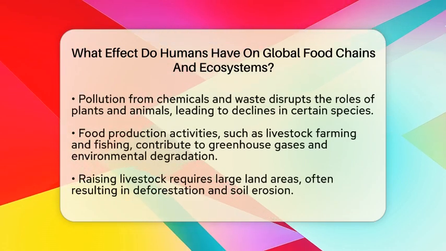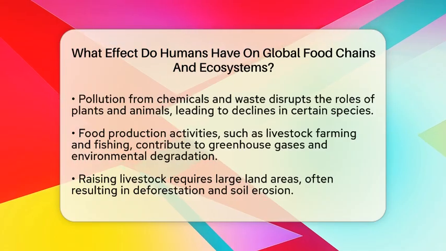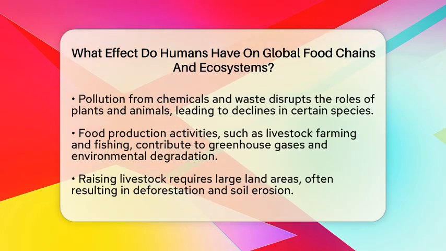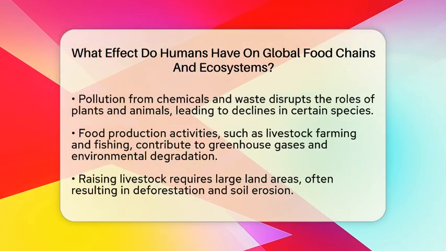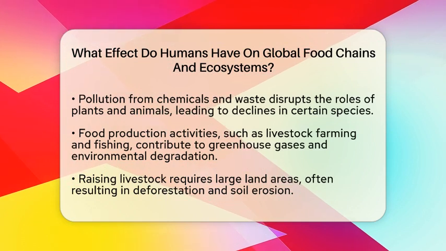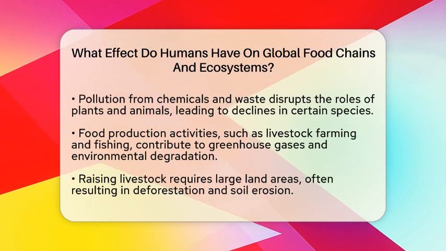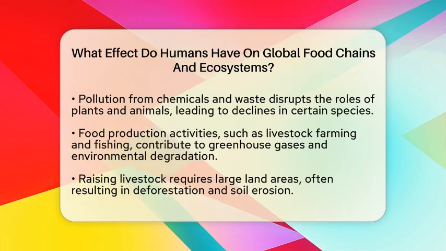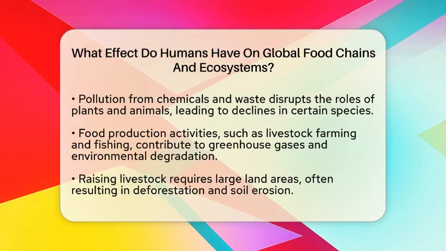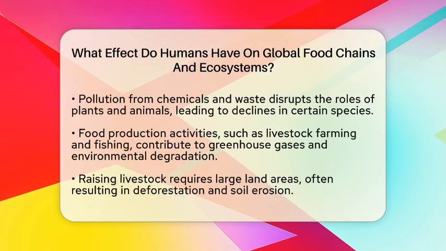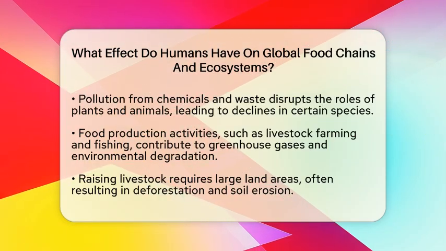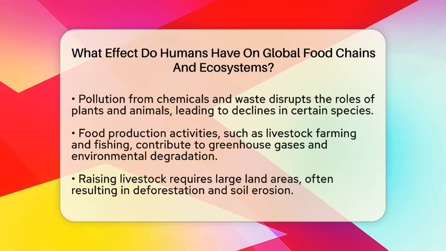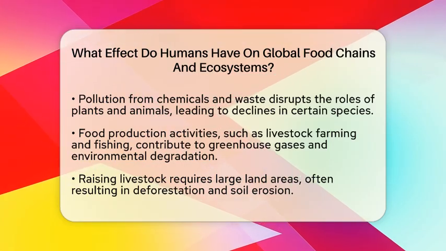Without top predators, smaller predators and herbivores can grow in number too much. This imbalance causes what is called a trophic cascade, where changes at one level ripple through the entire food web. For example, fewer wolves in some areas have led to an increase in deer, which then overgraze plants and damage the ecosystem.